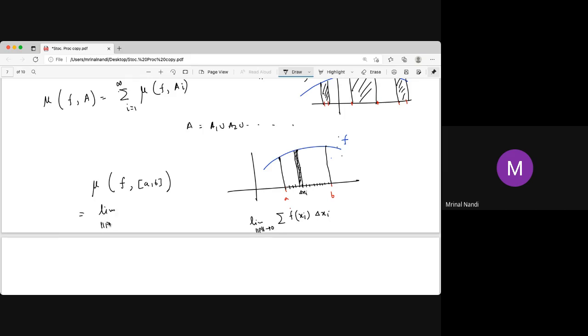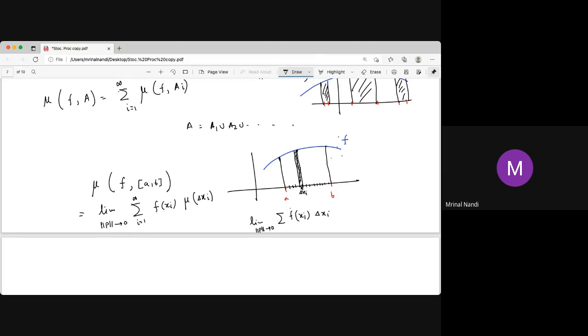So the limit as the partition tends to 0, but there we can take f of xi, say, for i equal to 1 to infinity. That is also 1 to infinity, but not your length measure. Here we're using the length, height into length, so area. But we are taking the height, but not taking the length here. We are taking some other measure on that delta xi. There is maybe another measure on this line.